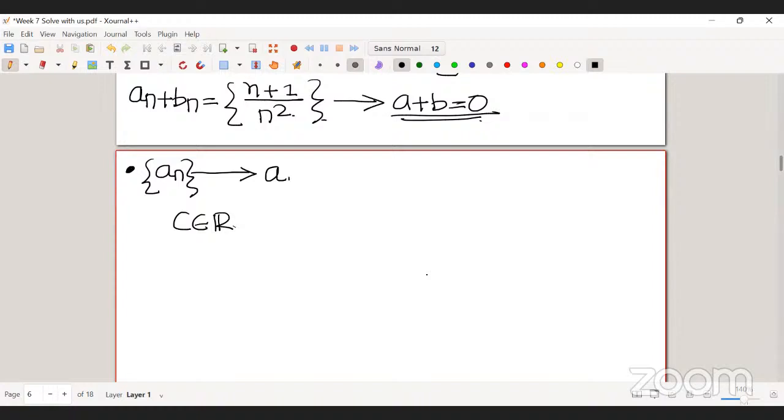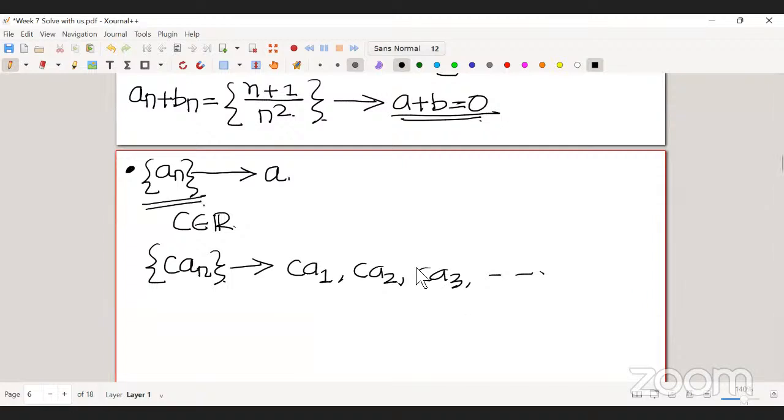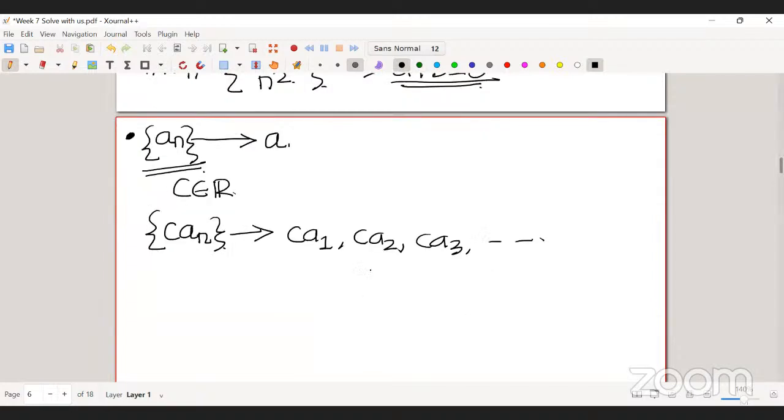That sequence is c An, with terms cA1, cA2, cA3, and so on. If I know the limit of An, then I can quickly say what the limit of this new sequence is.